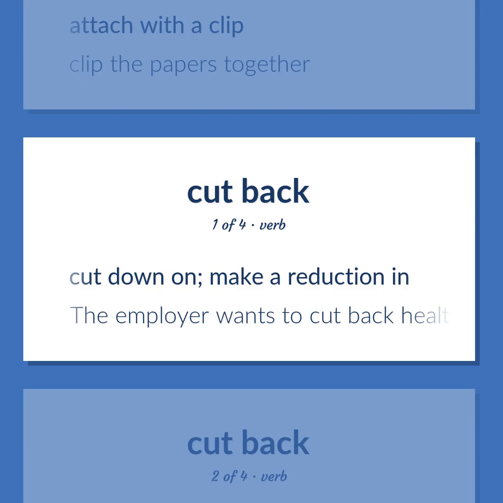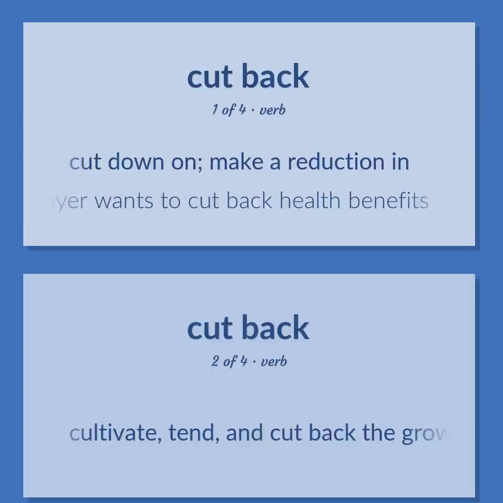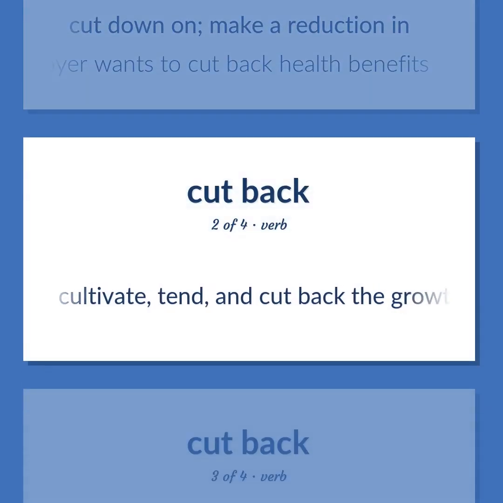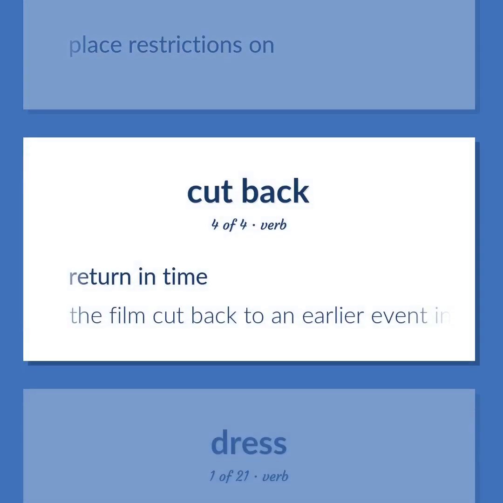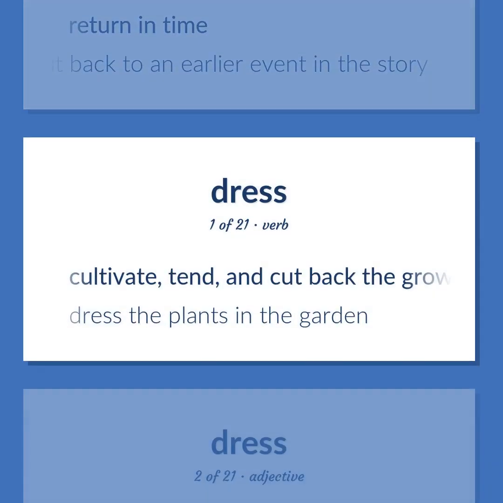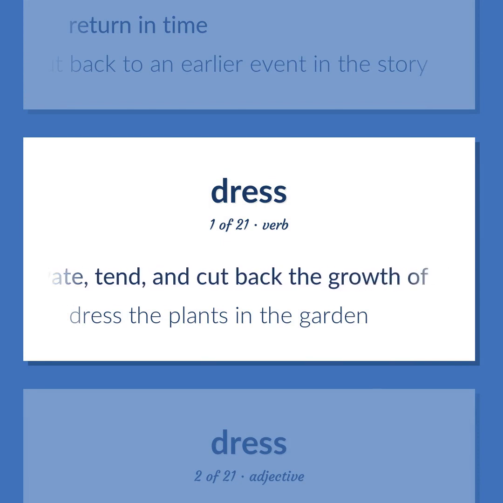Cut down on. Make a reduction in. The employer wants to cut back health benefits. Cultivate, tend, and cut back the growth of. Place restrictions on. Return in time. The film cut back to an earlier event in the story. Cultivate, tend, and cut back the growth of. Dress the plants in the garden.